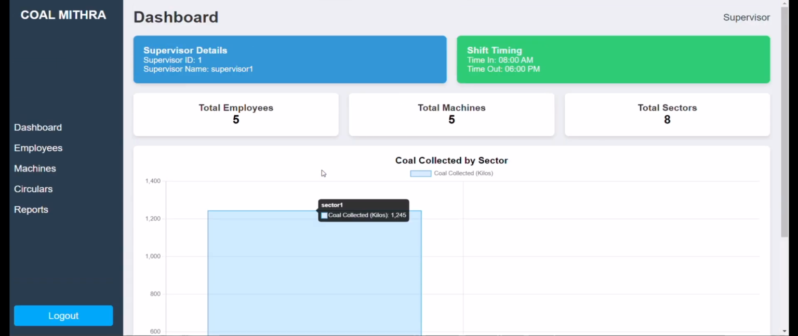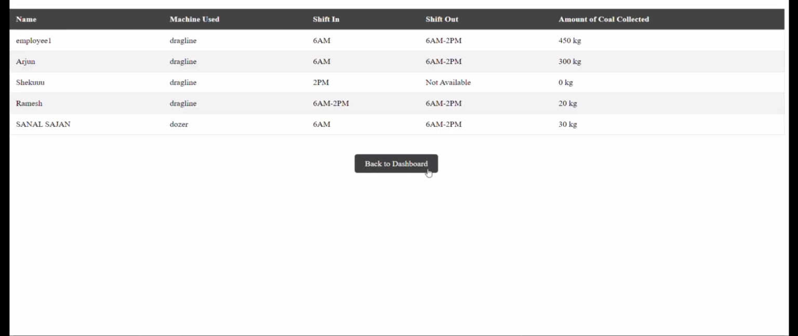Now, the next option we have is employees. Here we have a navigation link. When we click the employees section, we'll be redirected to a page where it will show the name and other details of the employees that are under that supervisor. Here we have the section name, the machine used, the shift in and shift out timings, and also the amount of coal collected. All this information is entered while registering an employee, which will be shown later in the video. Once we click back, it will redirect us to the dashboard.